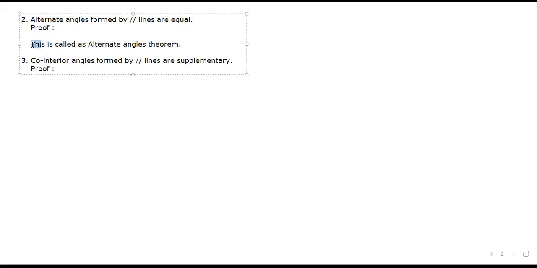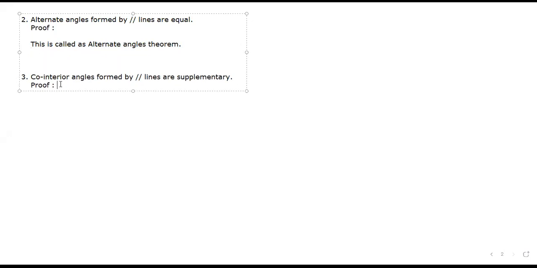What will you write below the proof? This is called as what? Co-interior angles theorem. You can also write it as co-interior angles theorem. Write it down. This is called as co-interior angles theorem.